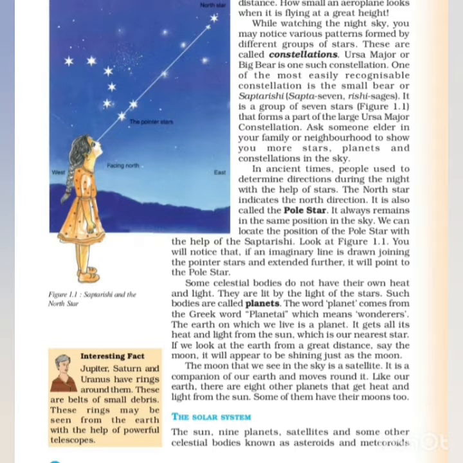In ancient times, people used to determine directions during the night with the help of stars. In the daytime, they would be able to see the places. In night time, they used the help of the stars.